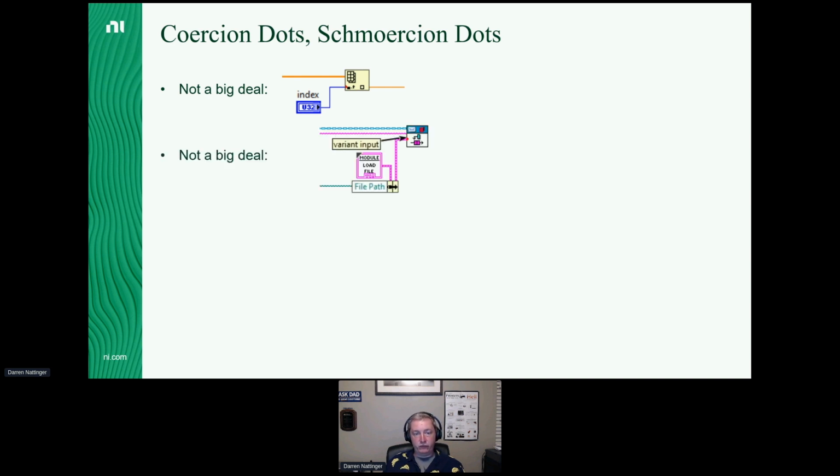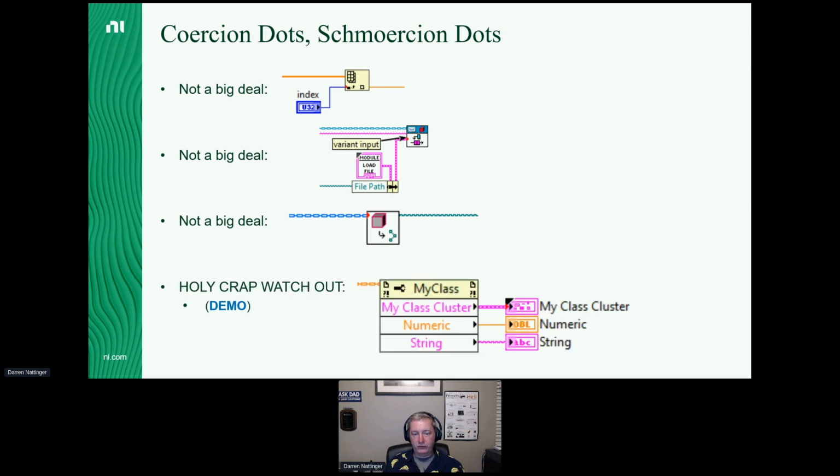We've got a variant terminal that we're wiring anything but a variant into. This is the DQMH in QVI. We can see we're wiring in a cluster of information to that variant terminal. Totally not a big deal. Whenever you've got static dispatch class terminals and a child class is wired into that terminal, you'll get a coercion dot. Totally not a big deal.